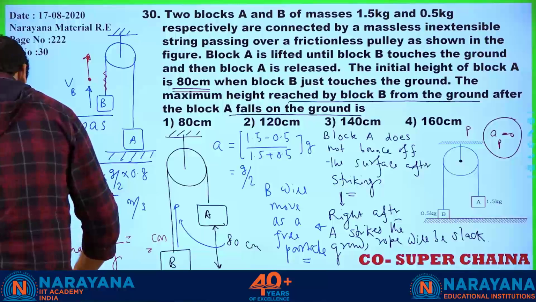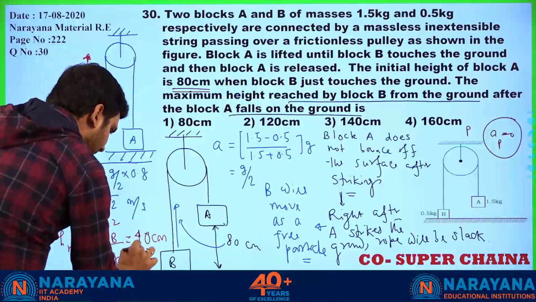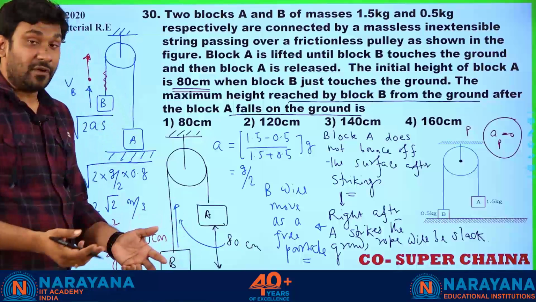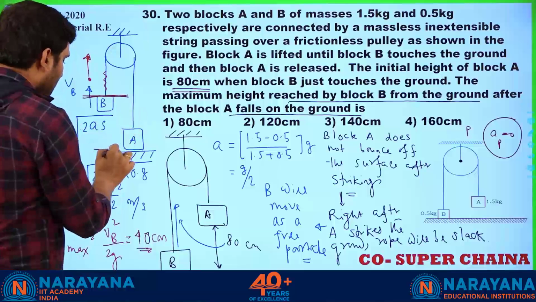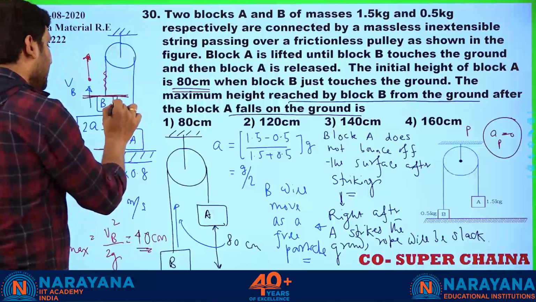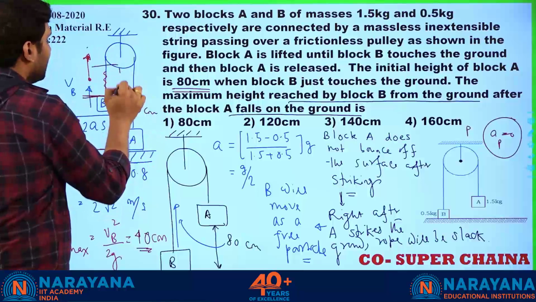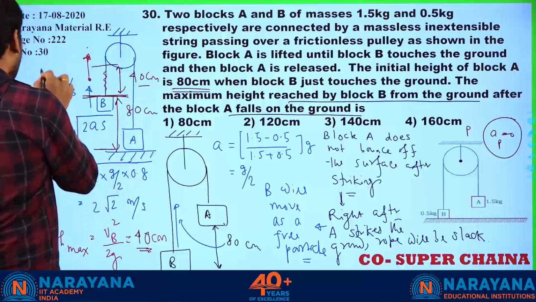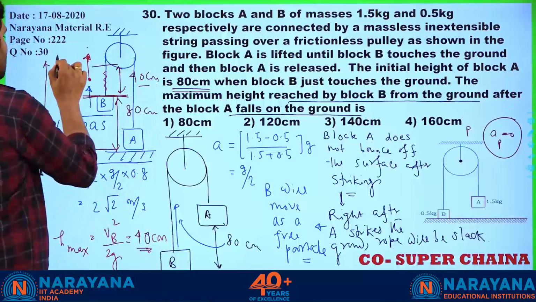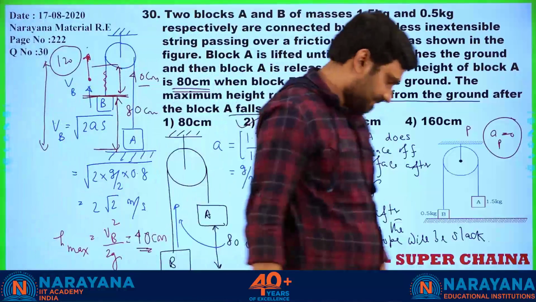Alright. So that's fine, no problem. So 40 centimeter from where? 40 centimeter from here. From ground it is already lifted by 80 centimeter. From there further it is going up by 40 centimeter. So from ground what is this height now? Arey yaar, simply 120 centimeter. So this is the answer.